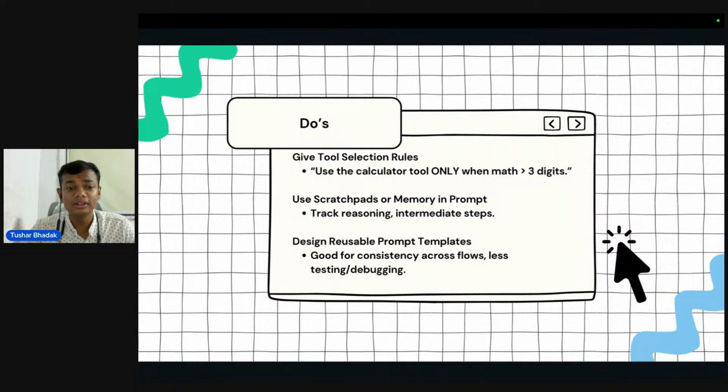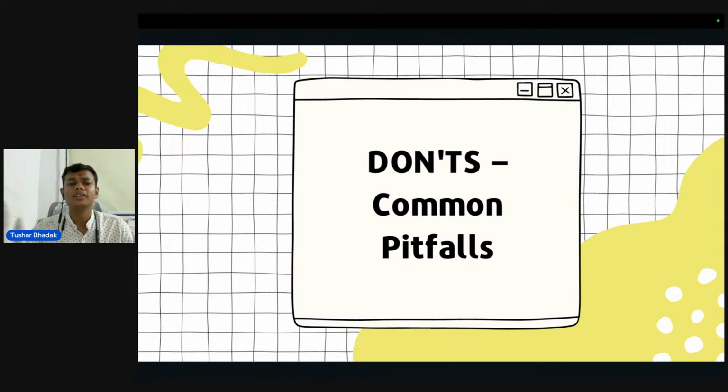And definitely the most important step is to design reusable prompt templates. You have to design many reusable prompt templates, which is good for consistency across your workflow, and there will be less testing and less debugging. So these 6 points are crucial do's for prompt engineering while you are giving a prompt for the agents. Now let us see what are the don'ts, that are the common pitfalls or the common mistakes that prompt